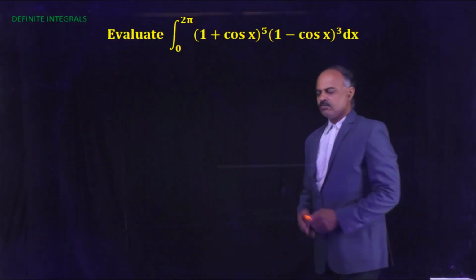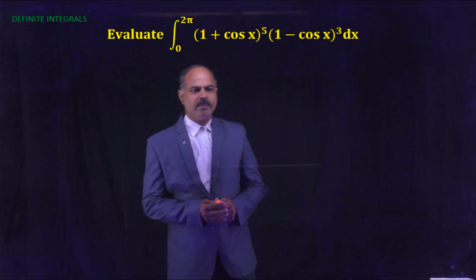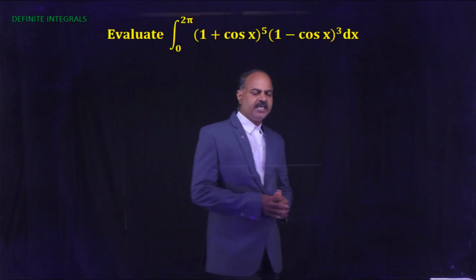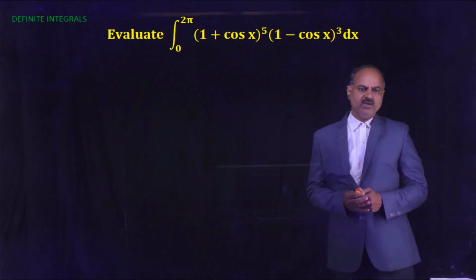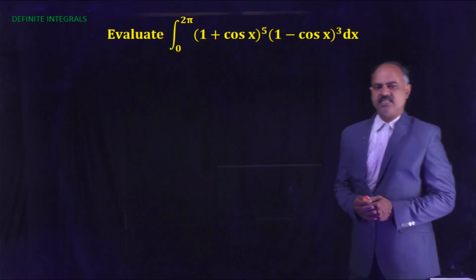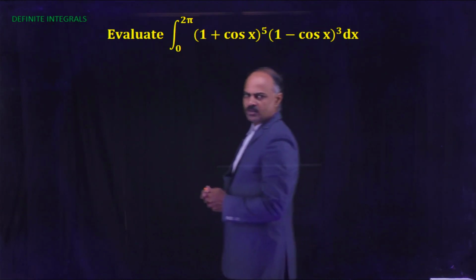Next problem: evaluate the integral from 0 to 2 pi of (1 plus cos x) to the power 5 into (1 minus cos x) cubed dx.